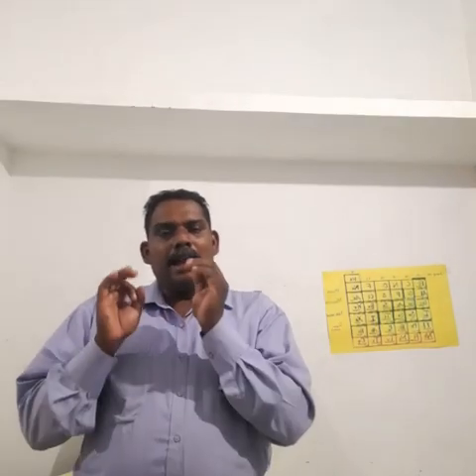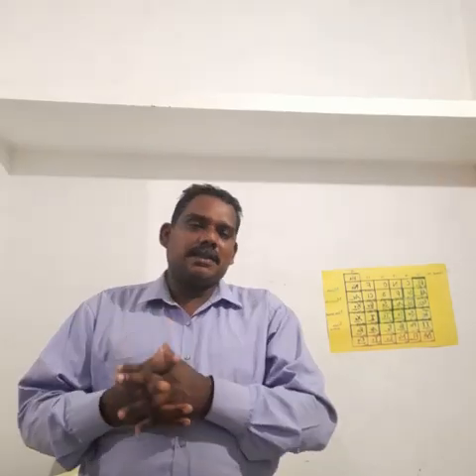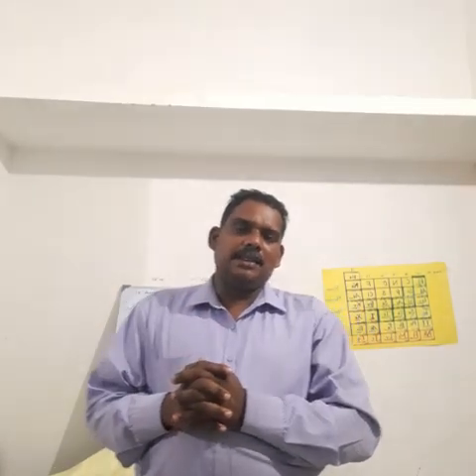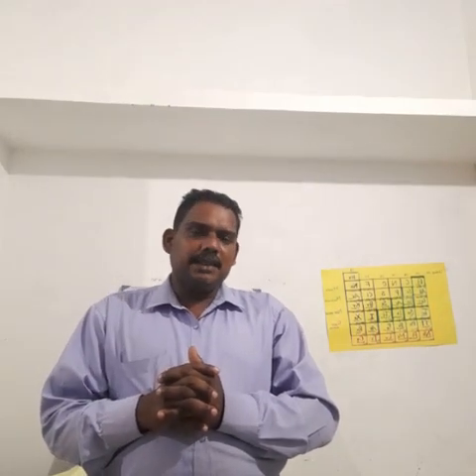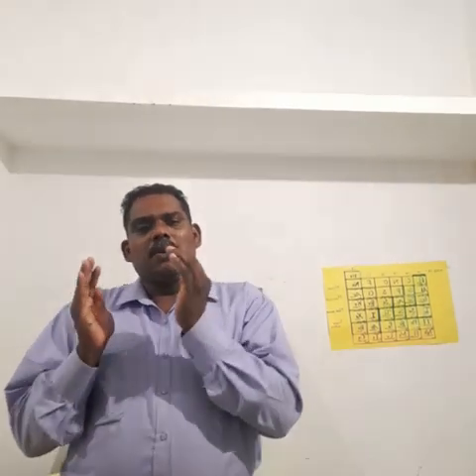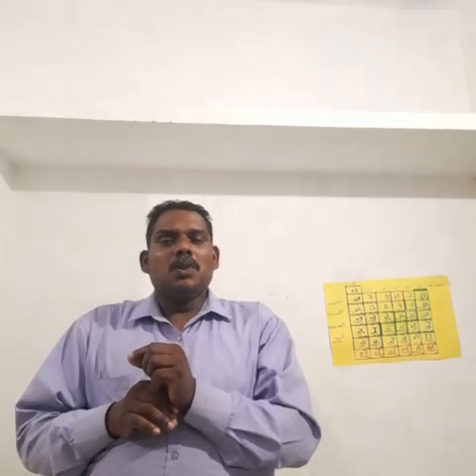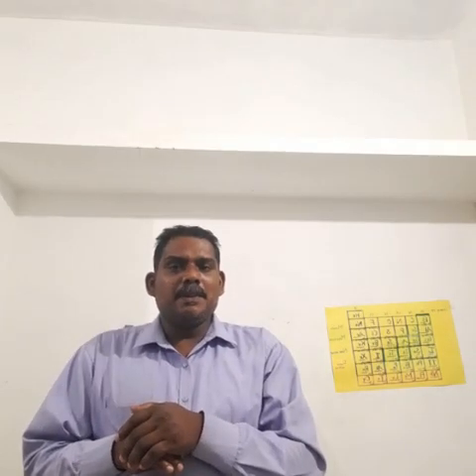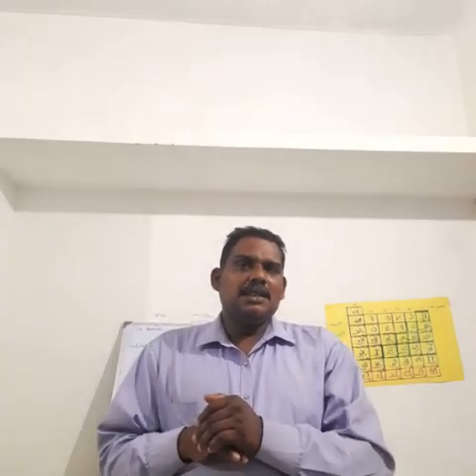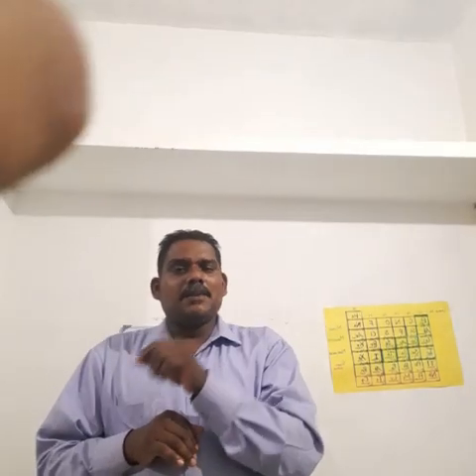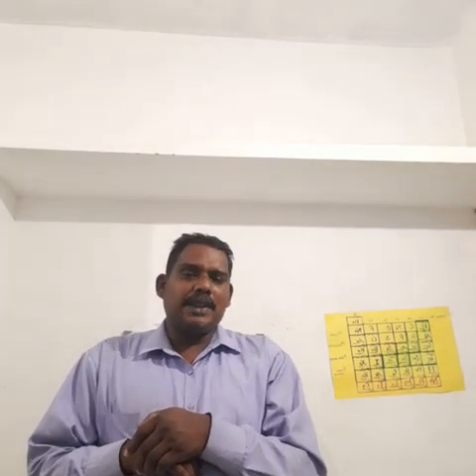Number of ionizable H plus ions present in 1 mole of an acid, that is called what? Basicity. Now, which formula can be adopted here? E is equal to molar mass of an acid divided by basicity of an acid.